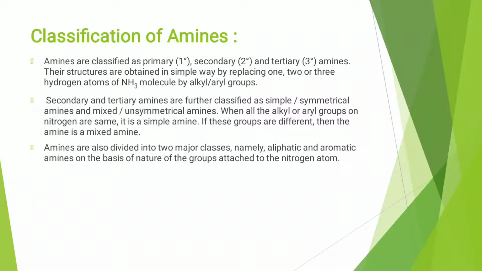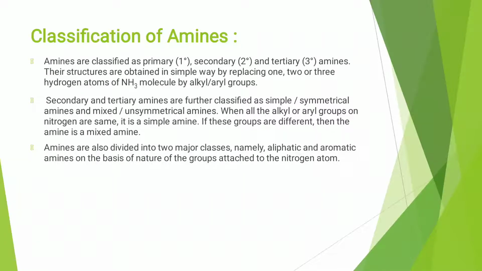Primary amines: in primary amines, 1 hydrogen atom of ammonia is replaced by an alkyl group or aryl group. Secondary and tertiary amines are again classified into different types, that is simple or symmetrical and mixed or unsymmetrical. When the alkyl or aryl groups attached to the nitrogen atom are the same, then it is a simple amine, and if the groups are different, then it is a mixed amine.